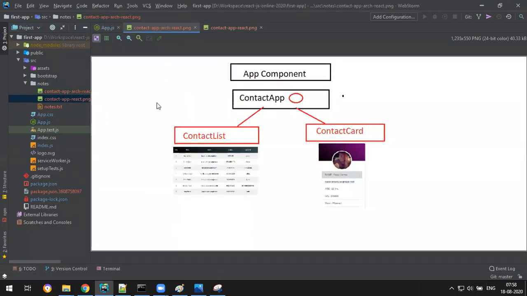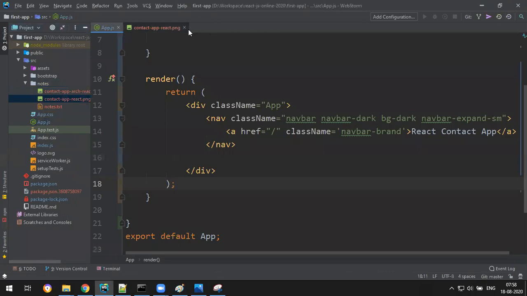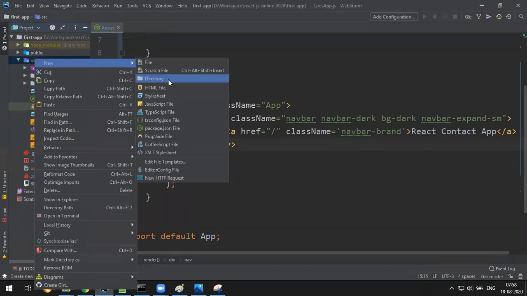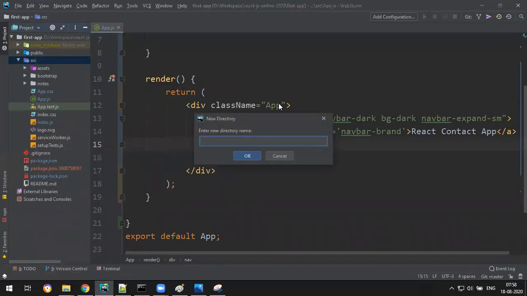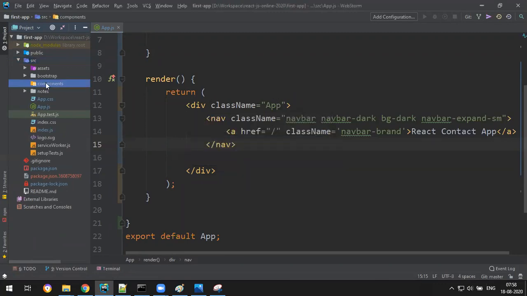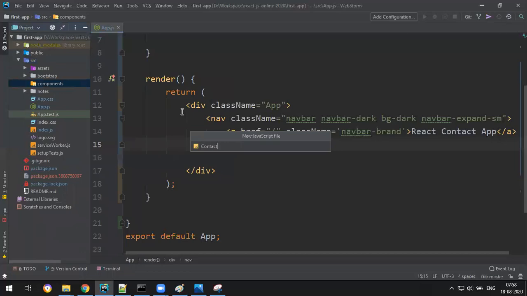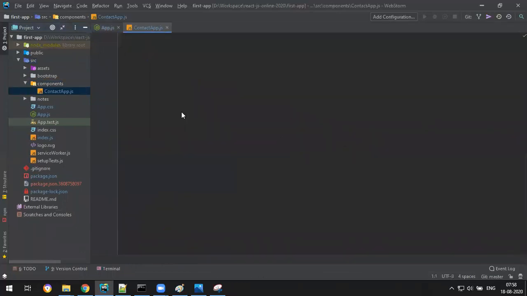Okay, fine. So we need three components in total: contact app, contact list, contact card. Let me create the components and then we'll start with the application. Right click, new directory, components. In this I want one JavaScript file, contact app.